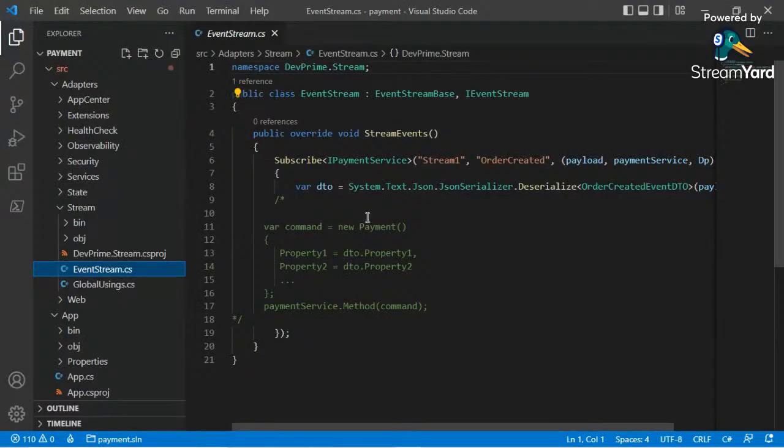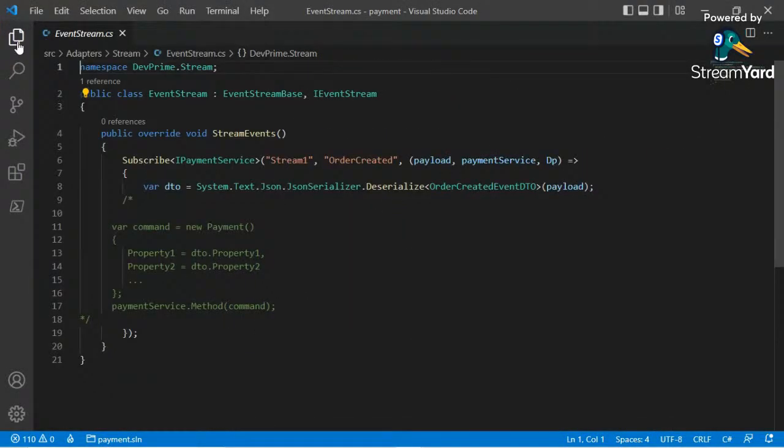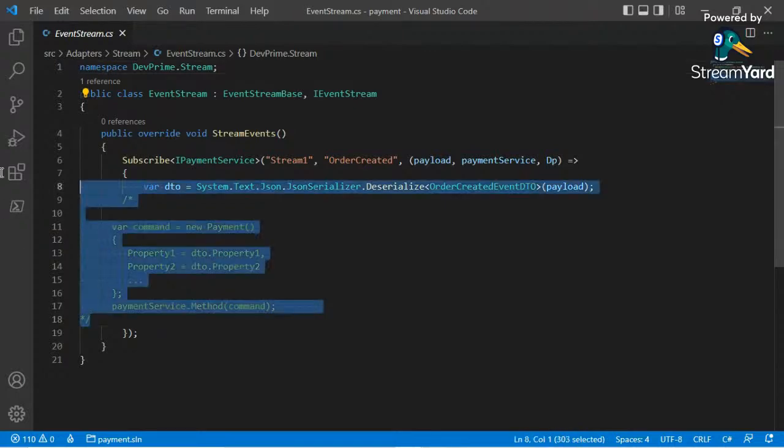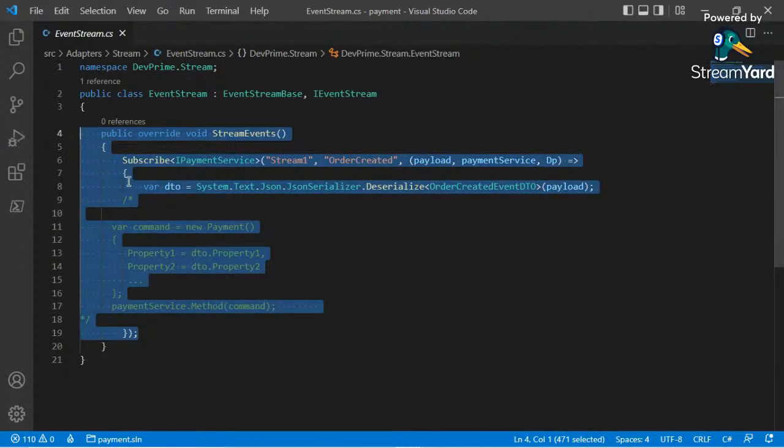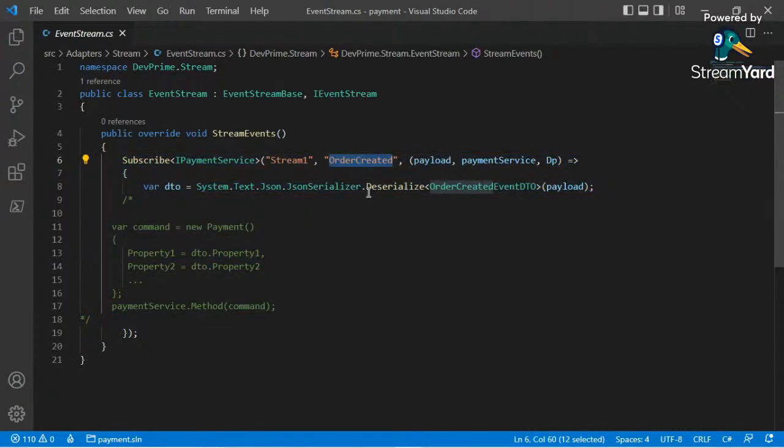Okay, some code was pasted here, and let's check it out together. There's a brand new piece of code placed for us by the DevPrime CLI. DevPrime CLI did it for us. So every time we receive order created, we call the payment service.